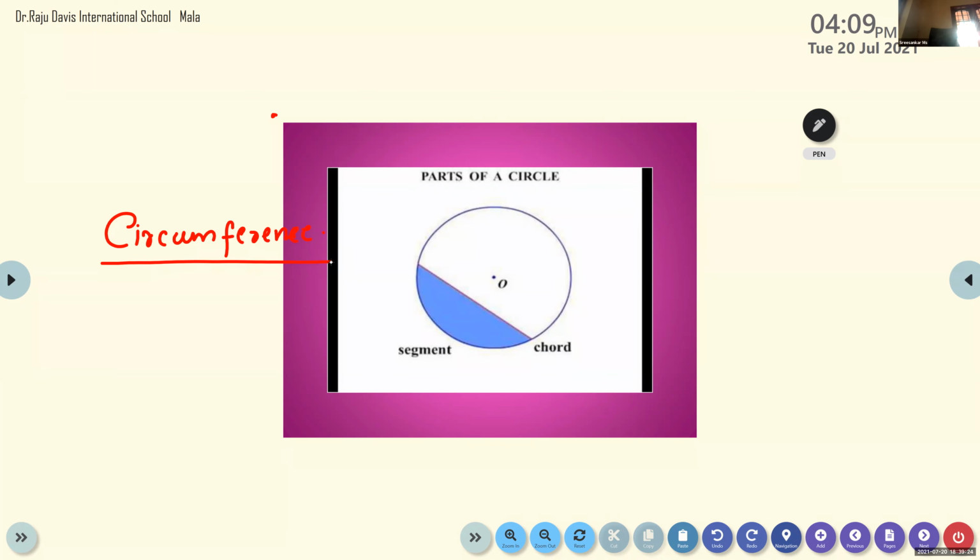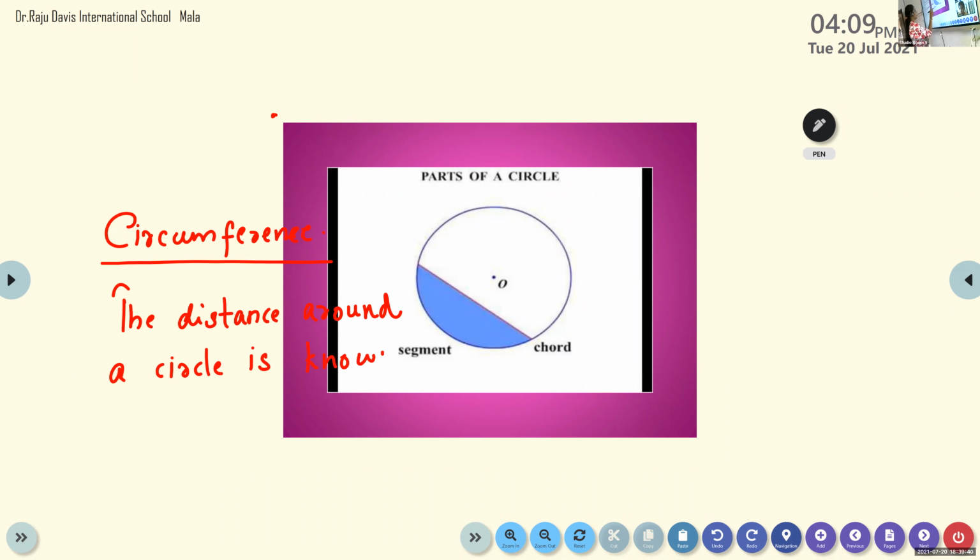The distance around a circle is known as circumference. C-I-R-C-U-M-F-E-R-E-N-C-E. Circumference. Ma'am, so you will ask it in the MCQ. Yes.